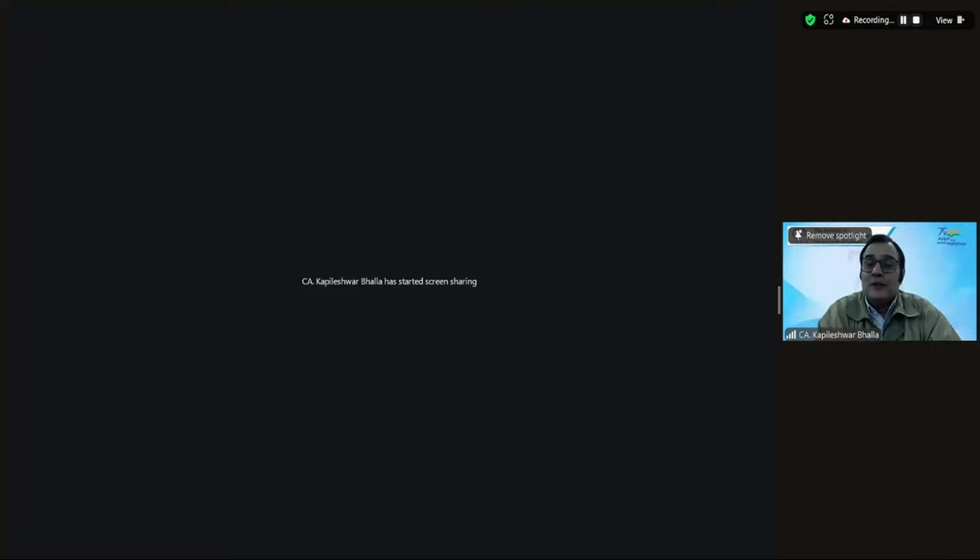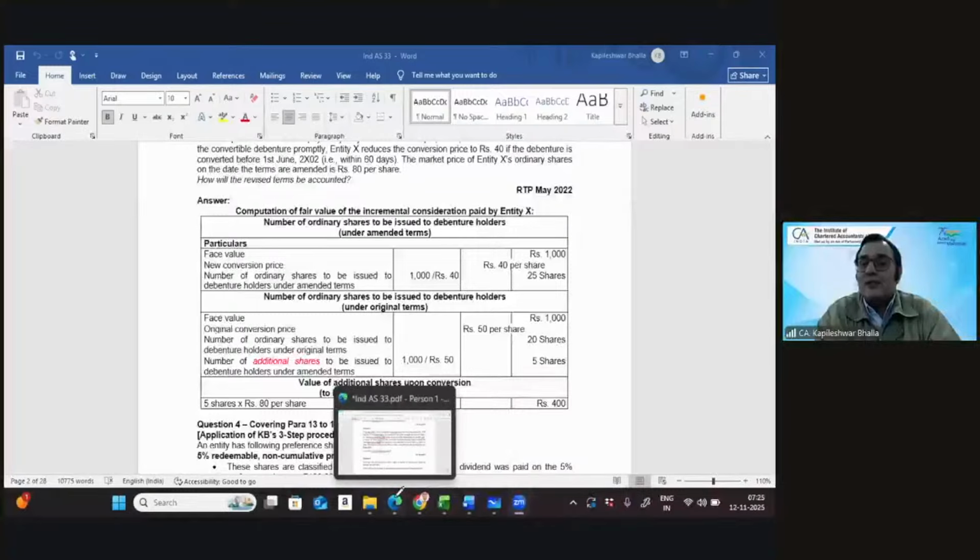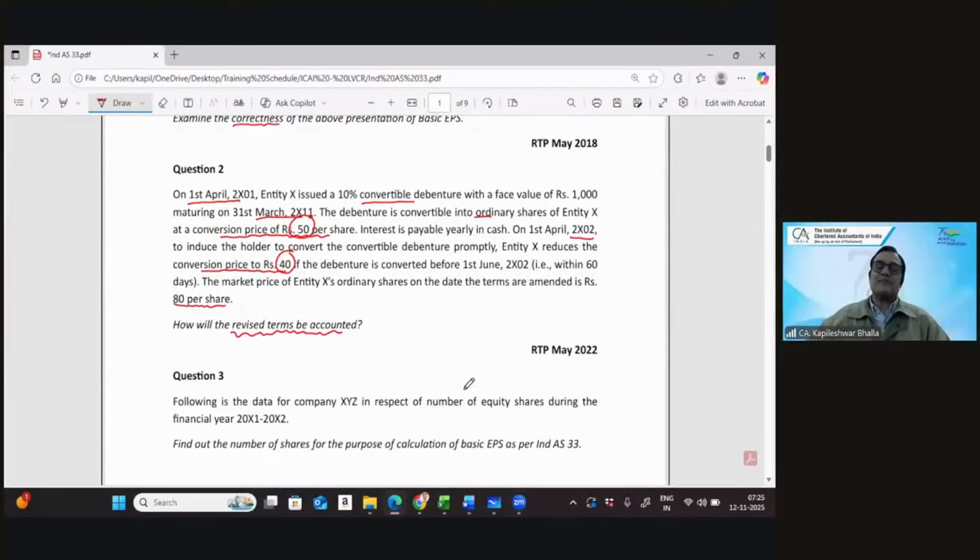EIR calculation? No, I don't think we need any EIR calculations in this particular case. I think it's a straightforward calculation. Let's make a walkthrough with you on this.